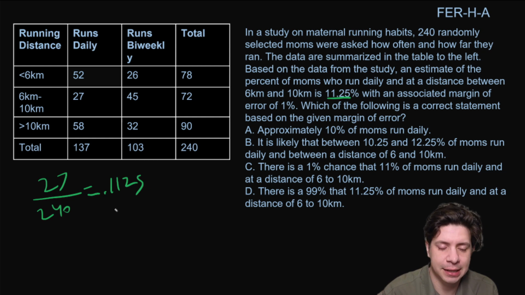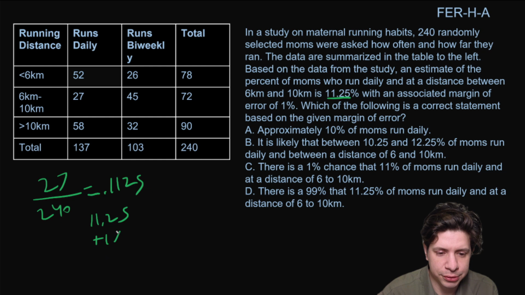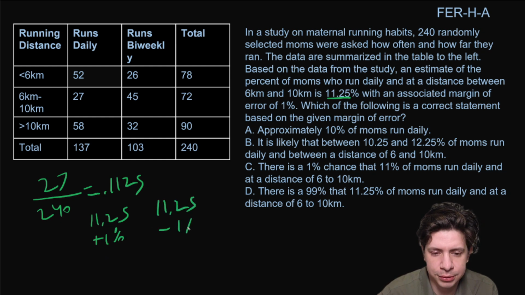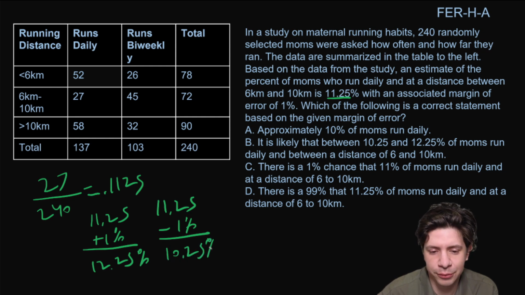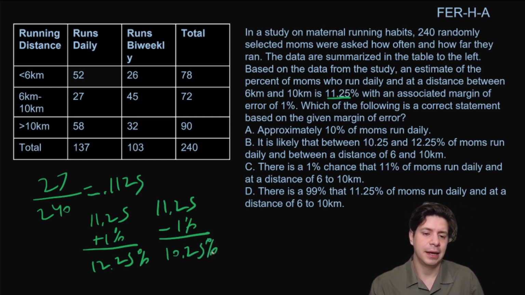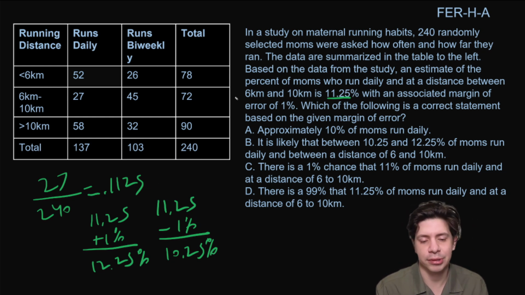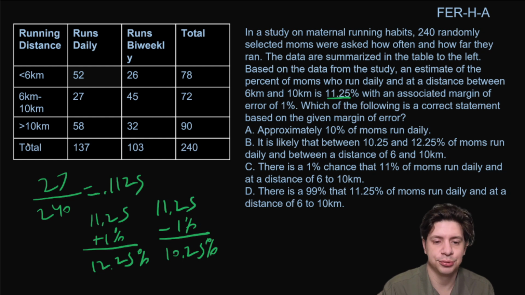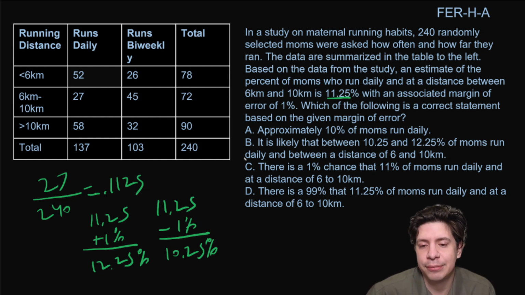Okay, and then it has an associated margin of error of 1%, which isn't really going to be written here at all, so we just add and subtract 1%. So we have 11.25 plus 1%, 11.25 minus 1%, and we'll get 12.25% and 10.25%, right? Again, you wouldn't have to write this out. This is something you could do in your head, and I don't think you really have to check. They're pretty consistent about giving you these values and being accurate with them, and I think the chart is here almost just to waste your time and throw you off, but I wanted to show you that it does line up. So approximately 10% of moms run daily.